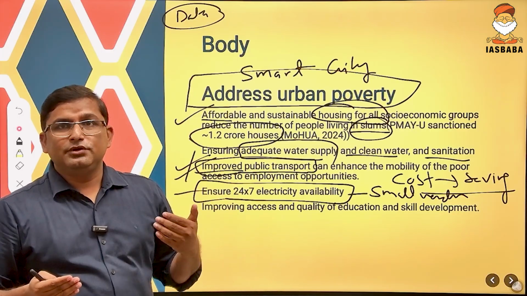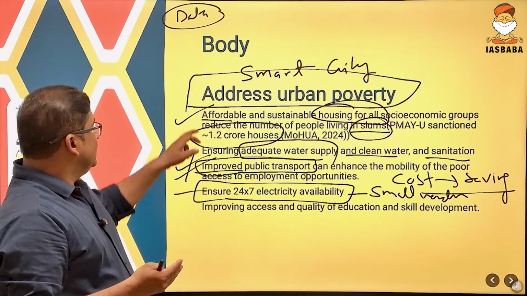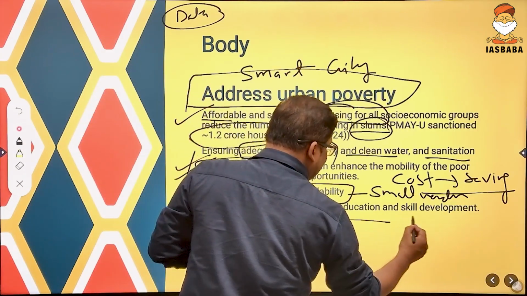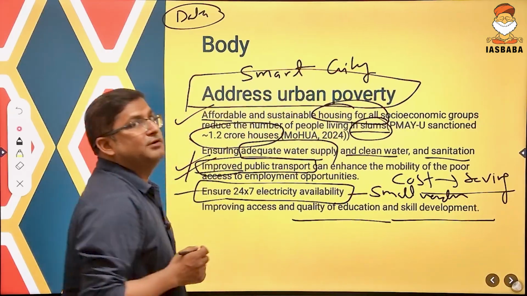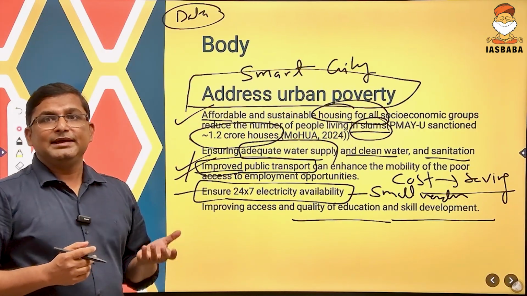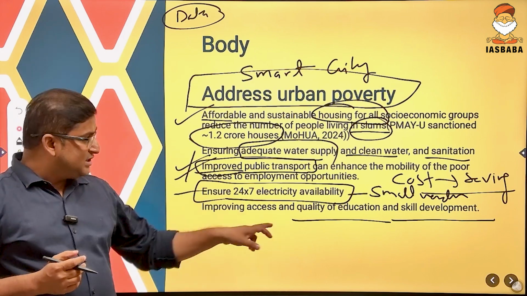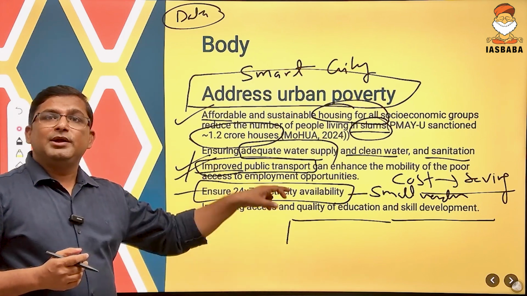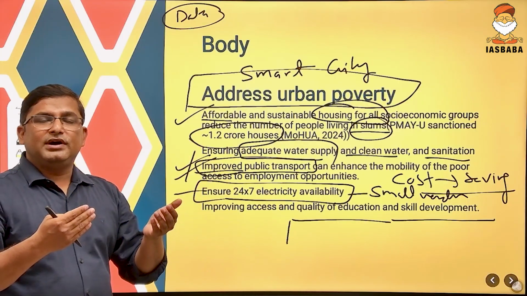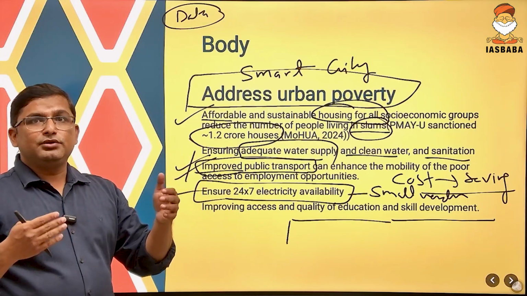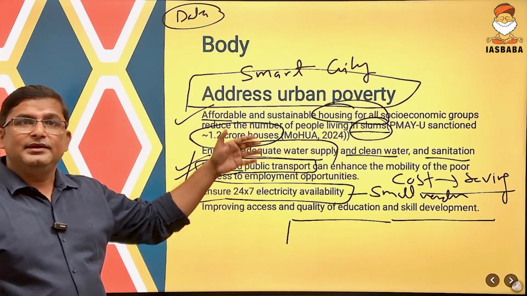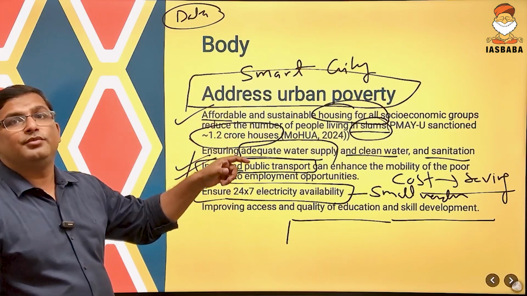His poverty will reduce. Again, the Smart City Mission also has a component to provide quality education as well as skill development. So this will provide employment opportunity. This will create an opportunity for the poor people in urban areas to get employment and work. So this is how the Smart City Mission, if implemented, will address urban poverty.